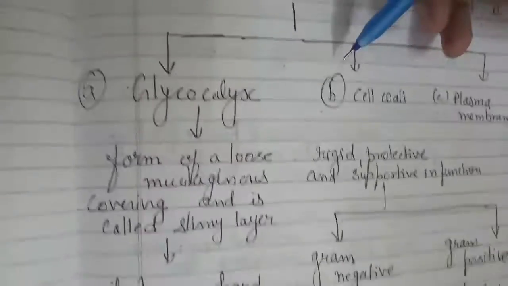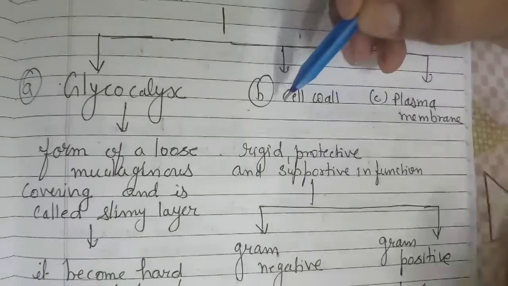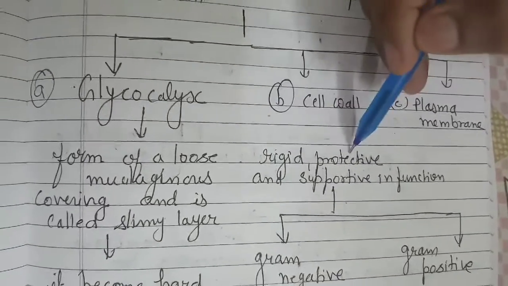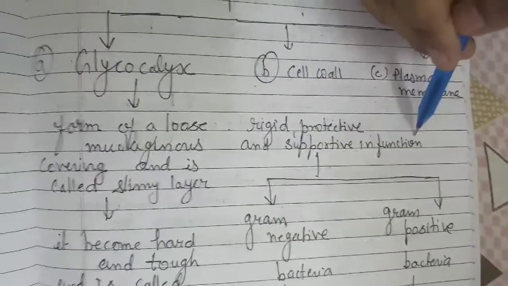Then the second part of the cell envelope is the cell wall. This is rigid, protective and supportive in function.